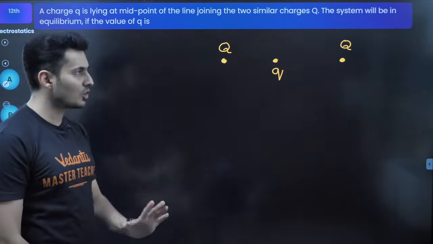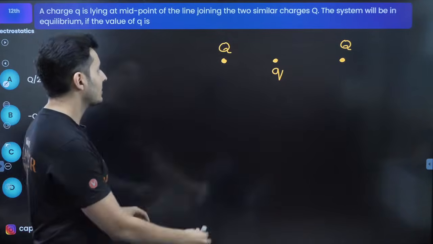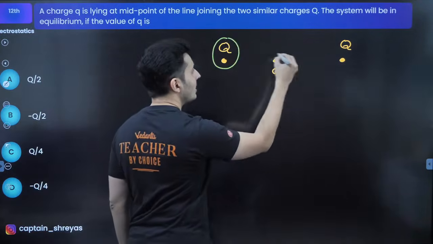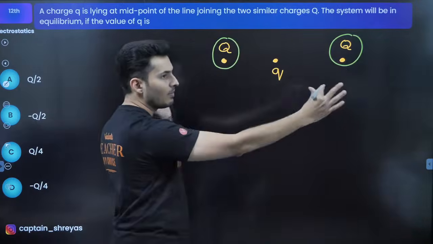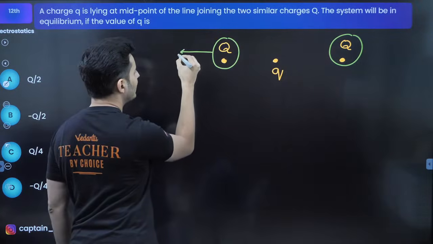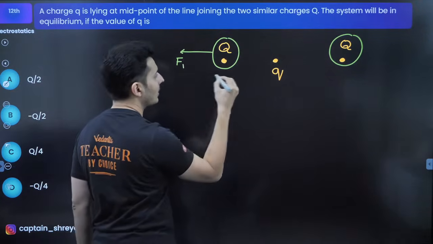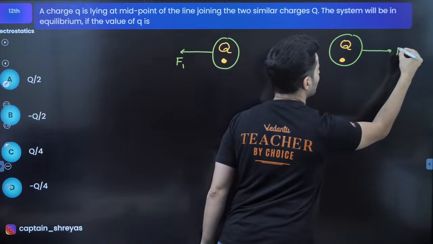Now one thing is for sure, that the similar charges, that is this one and this one, will repel each other. So there will be some kind of repulsion. Let's say I call it F1 between these two charges.